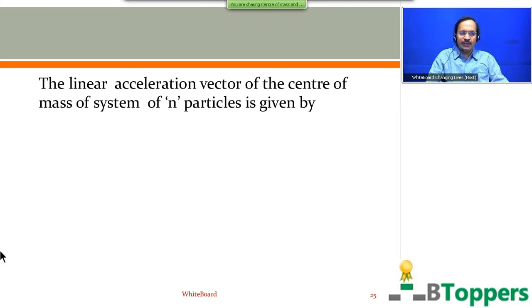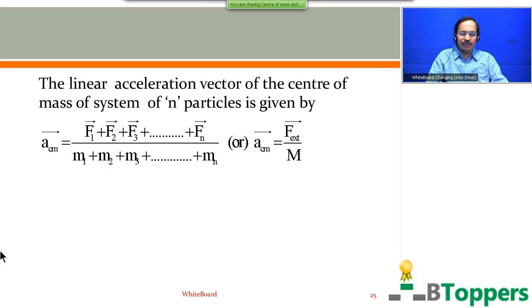So the linear acceleration vector of center of mass of a system of n particles is given by acm bar equal to f1 bar plus f2 bar plus f3 bar up to fn bar divided by m1 plus m2 plus m3 up to mn. As I discussed previously, f1 bar is the resultant of all the forces acting on m1. f2 bar is the resultant of all the forces acting on m2. f3 bar is the resultant of all the forces acting on the third particle of mass m3. fn bar is the resultant of all the forces acting on the nth particle of mass mn.